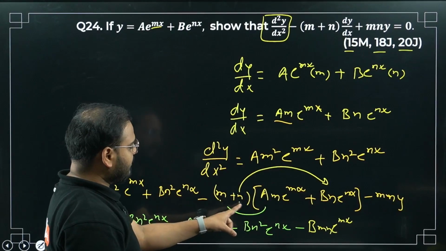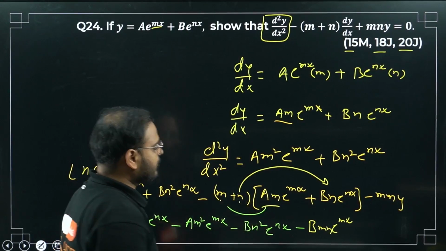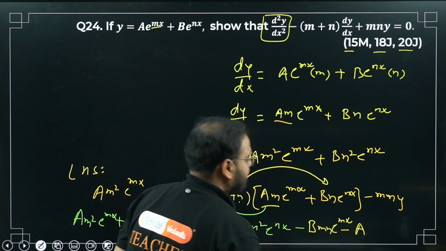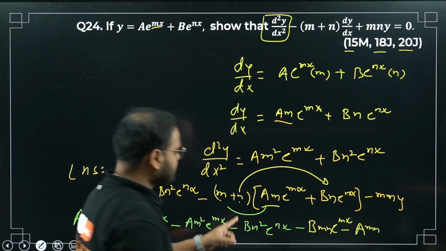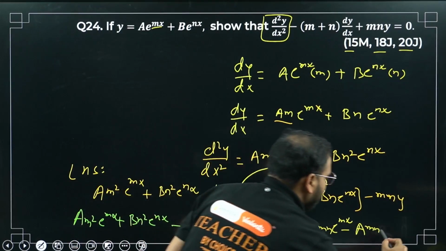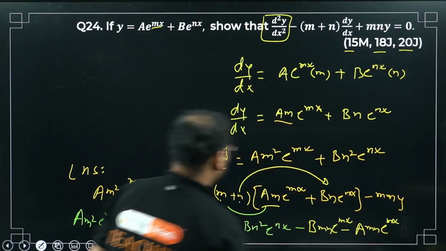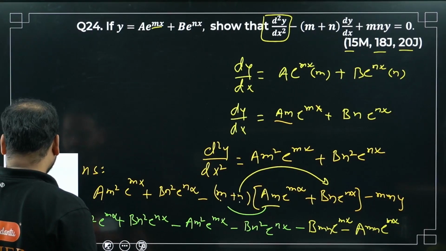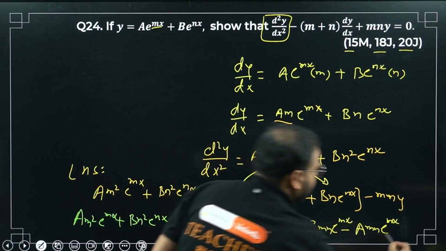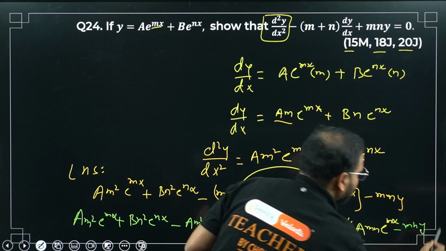Same, I'm going to multiply n with this term. N with this term, I'm going to get what? Minus a, n is there, m is there, so mn e power mx. The last term I'll write as it is. Minus mny. I'll do that in the next slide.